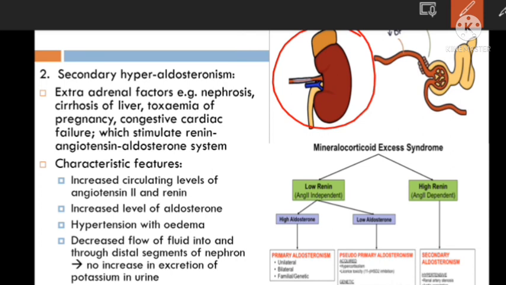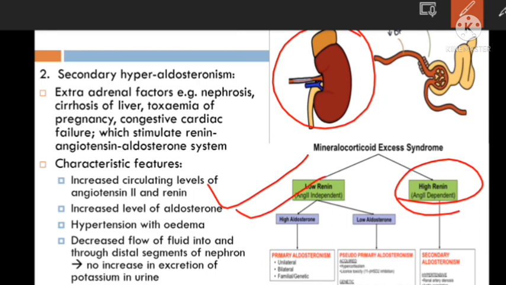Because of all this, there is stimulation of renin, and renin increases the angiotensin and aldosterone mechanism. So here what happens, there is an increase in the level of renin and angiotensin and increased level of aldosterone. Here also the person is having hypertension, edema, but sometimes there is decreased flow of urine through different, mainly distal, segments of the nephron, and therefore excretion of potassium in the urine is not increased. Okay. But sometimes here hypokalemia is precipitated by diuretics.